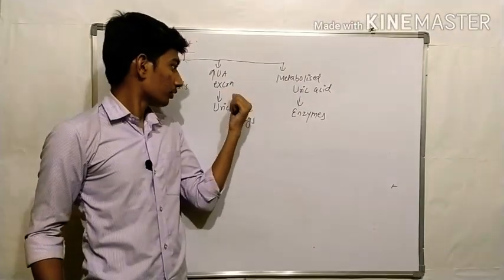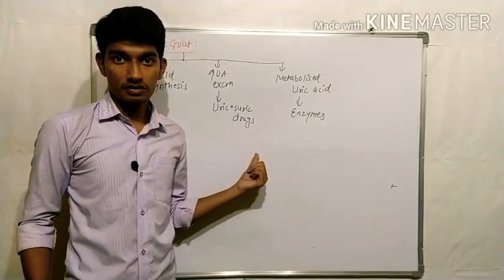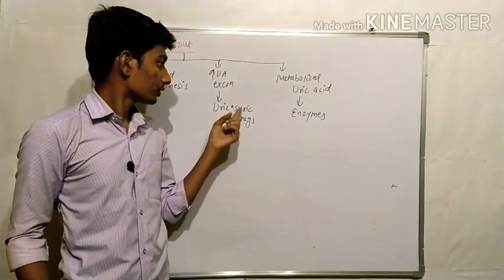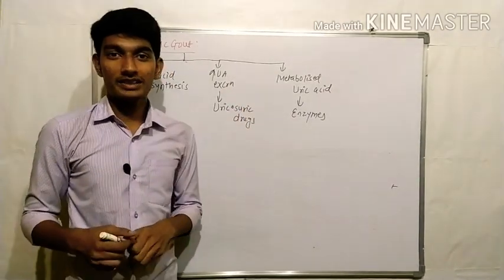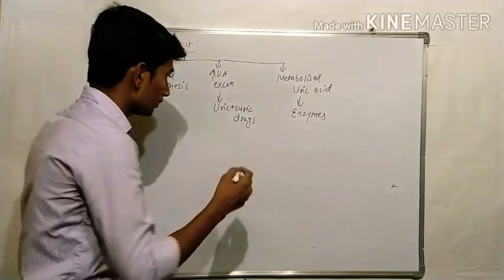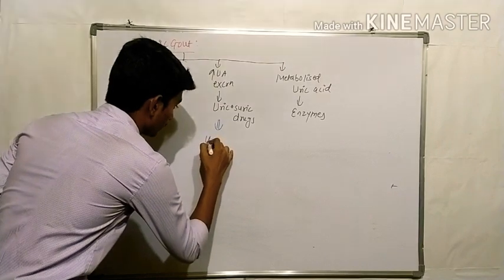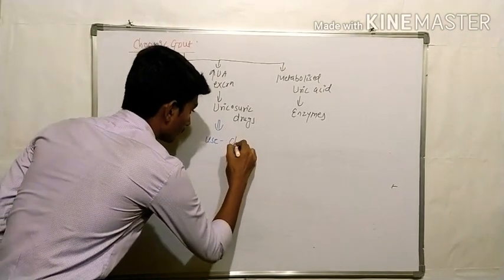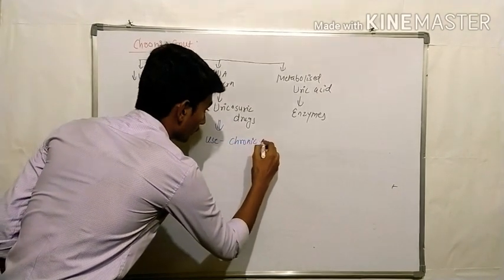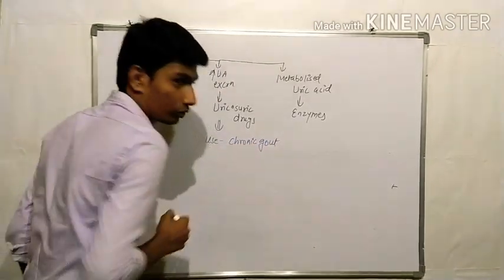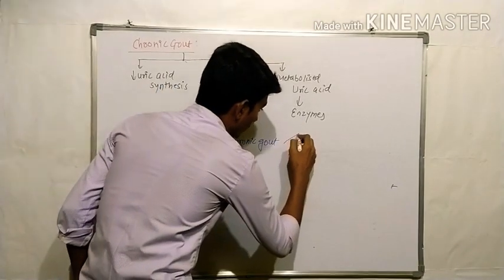We will discuss uricosuric drugs, that is, those drugs which increase uric acid excretion. Uricosuric drugs are used in chronic gout.